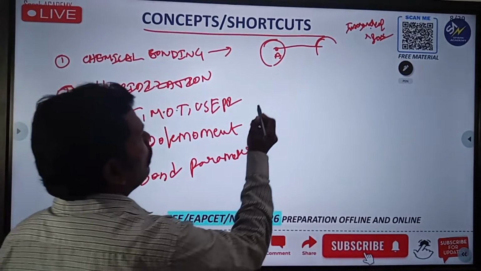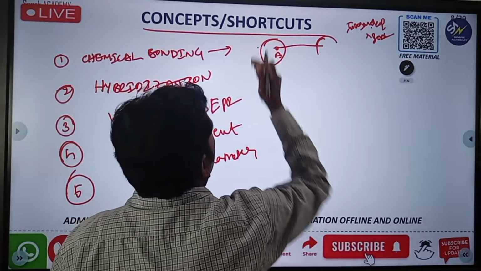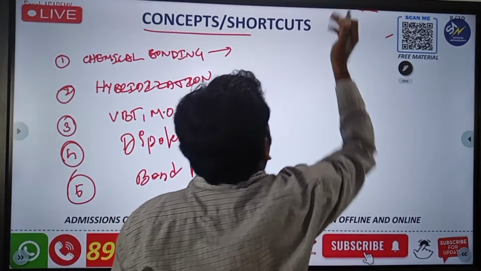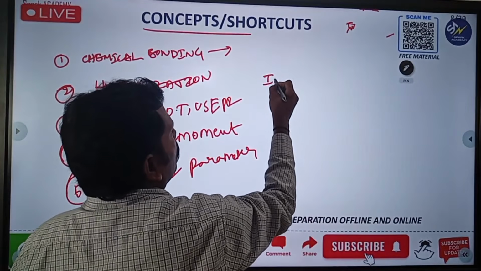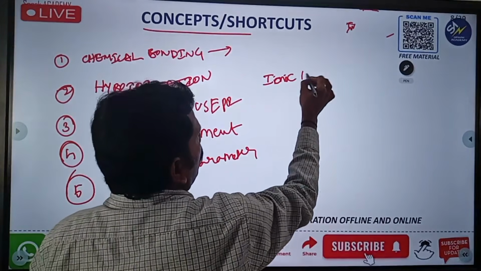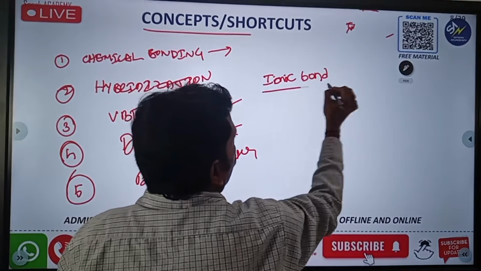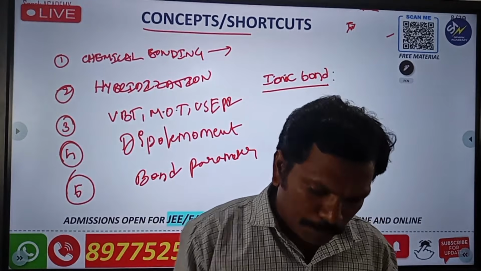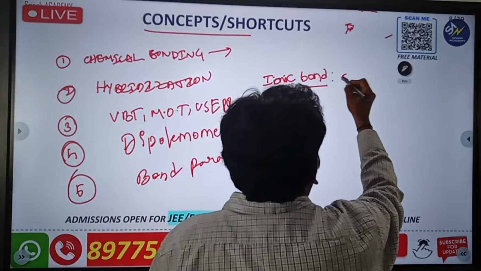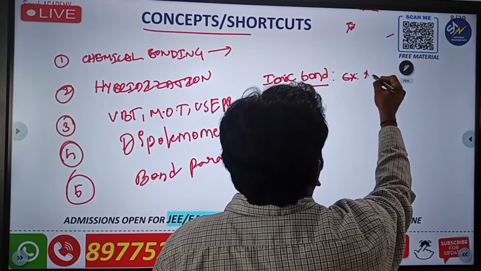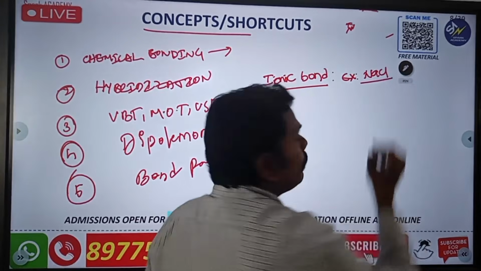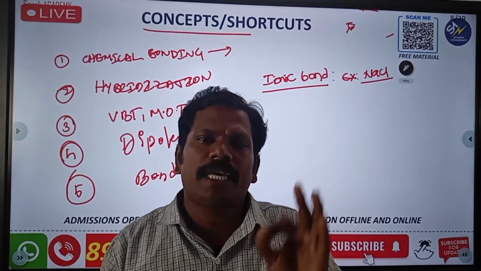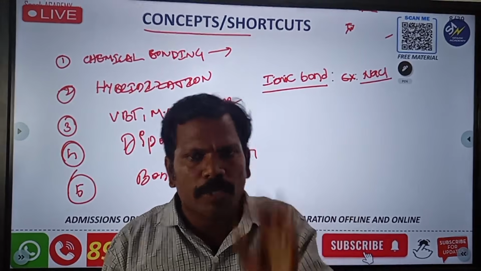So first of all, ionic bond. I will discuss about the ionic bond. So what is ionic bond? First of all, the example of ionic bond. You can observe it in daily life at your home. NaCl, sodium chloride, is the best example for the ionic bond. So first of all you have to remember that example.